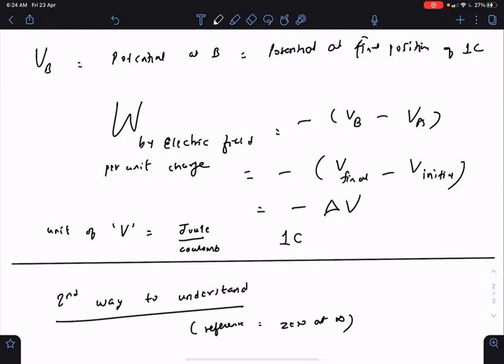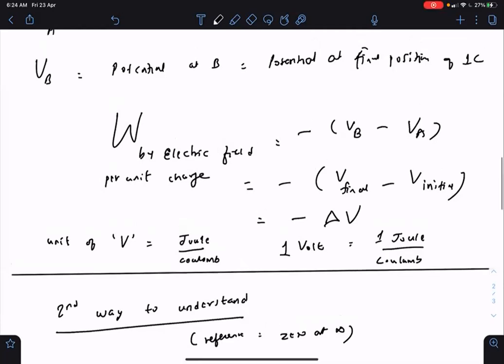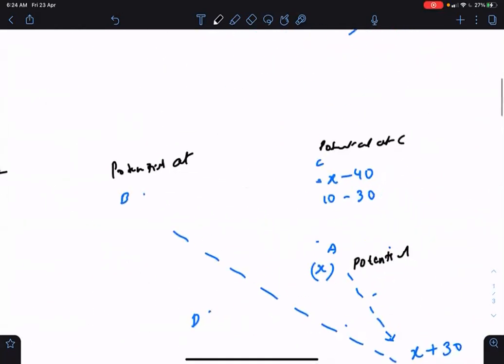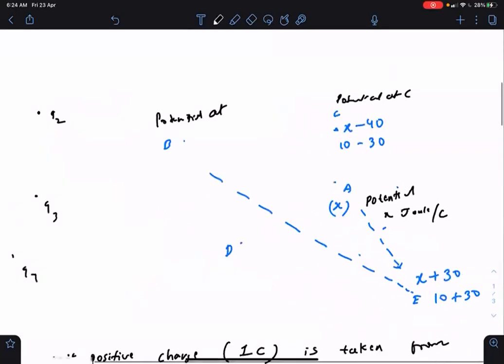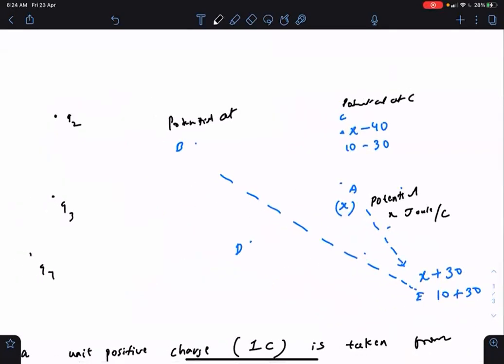In fact, 1 volt is equal to 1 joule per coulomb, which means if the potential at A is x joule per coulomb and the potential at B is, how much was it? I forgot. I think I put x minus 20 joule per coulomb,